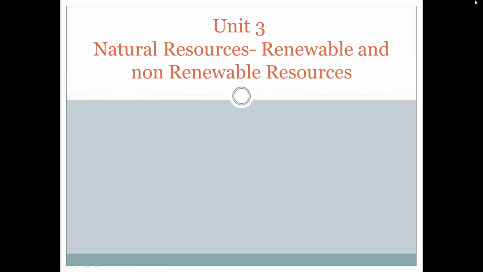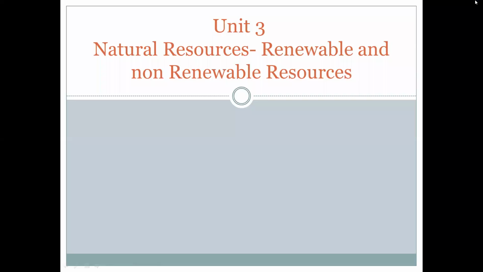In ecosystem we have studied different terms related to ecosystem, types of ecosystem, what the resources are, natural ecosystem and artificial ecosystem. So in Unit 3, we are going to see natural resources in the ecosystem.